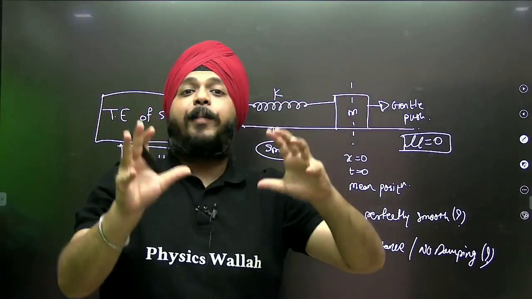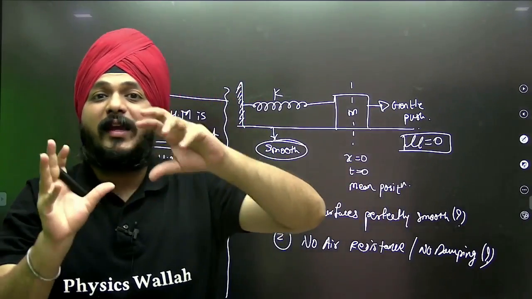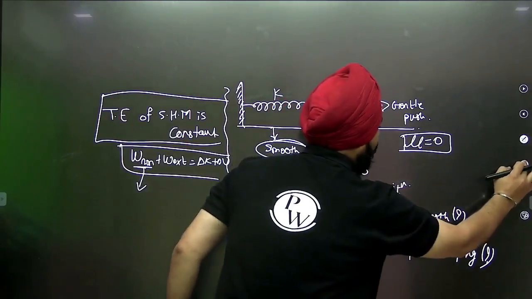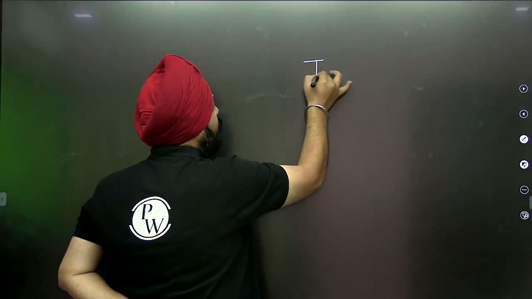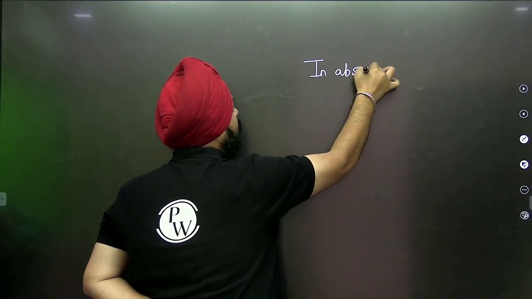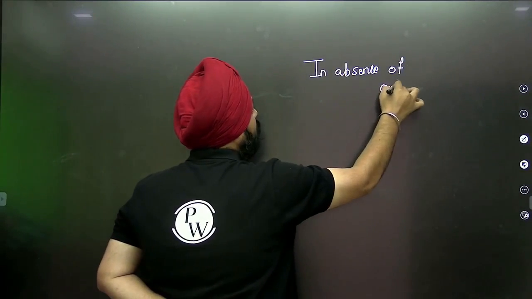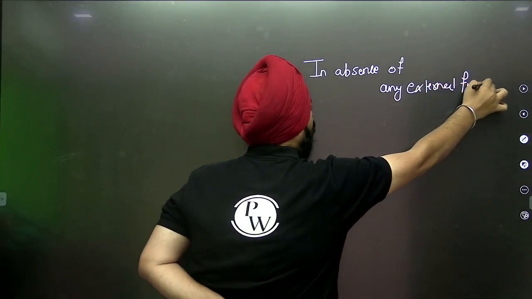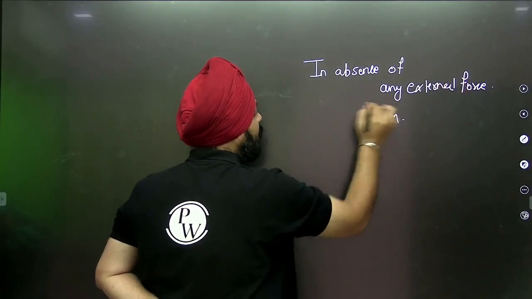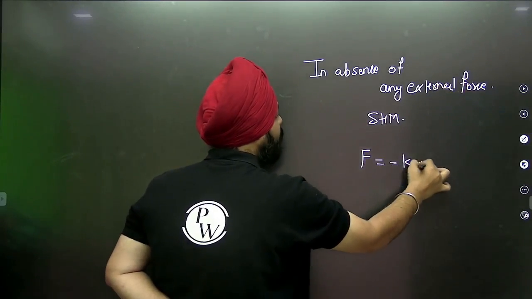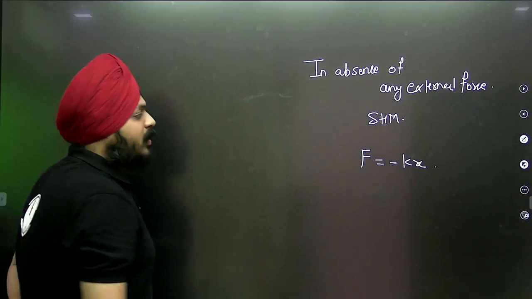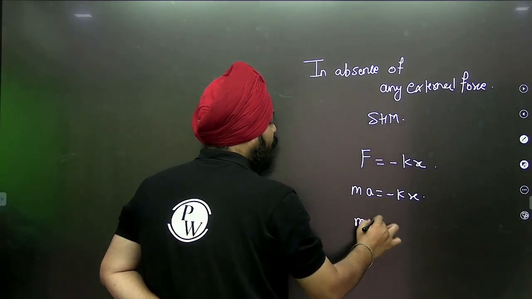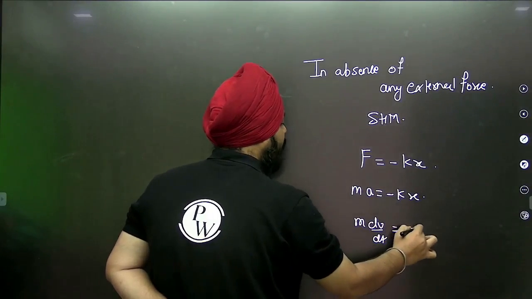But here, damping means there is the presence of an external force. If I am talking about SHM, in absence of any external force, what is the responsible thing for the SHM? F is equal to the restoring force. So here, if I replace M into a, that is equal to minus kx, M into dv by dt is equal to minus kx.